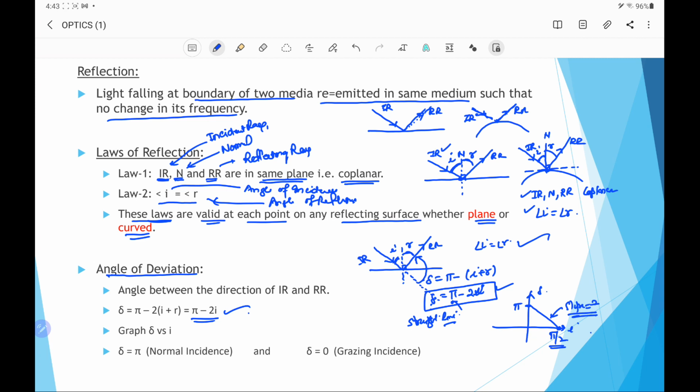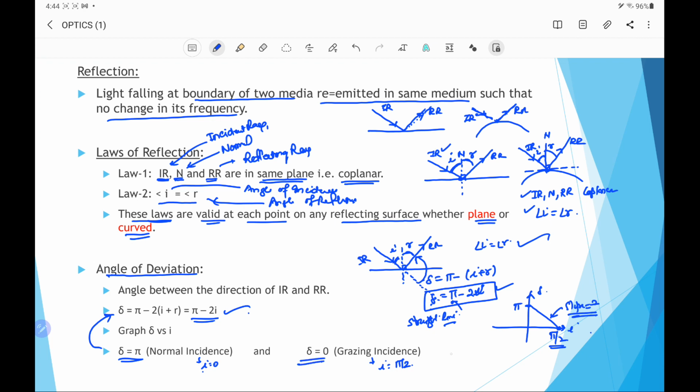Next we take delta for two special cases, that is, the angle of deviation for normal incidence and for grazing incidence. For normal incidence, the angle of incidence will be 0, and for grazing incidence, the angle of incidence will be pi by 2. So if we put I equal to 0 in the expression for delta, we get pi minus 2 into 0, that means it is pi. And if we put the angle of incidence pi by 2, then 2I means 2 times pi by 2, that is pi minus pi, so it is 0.